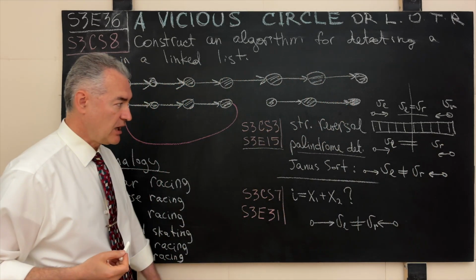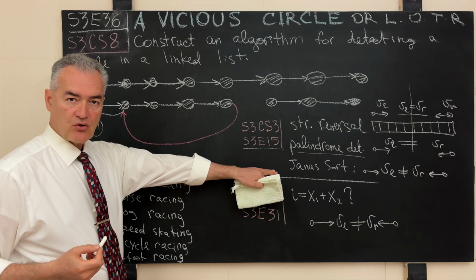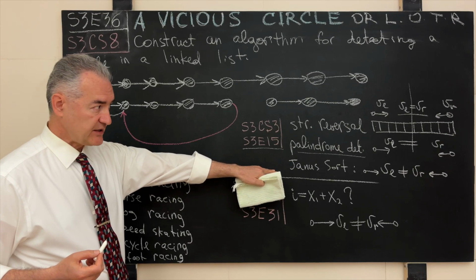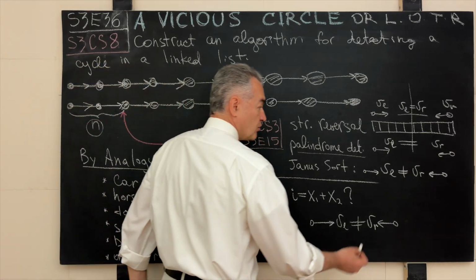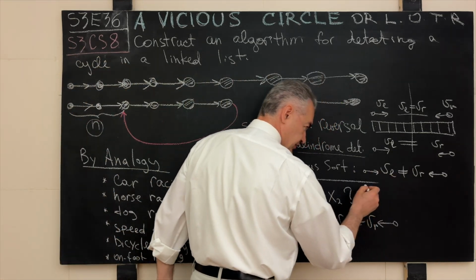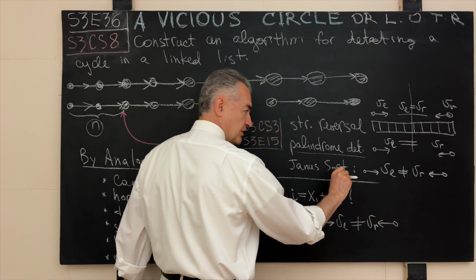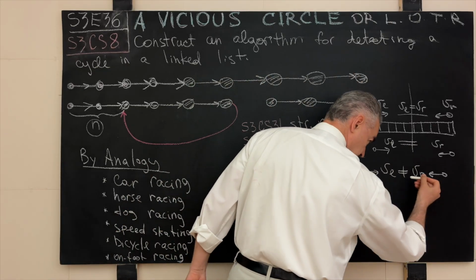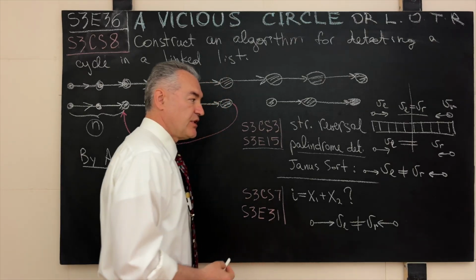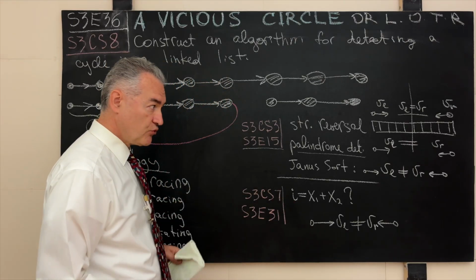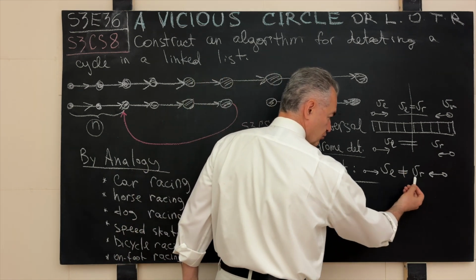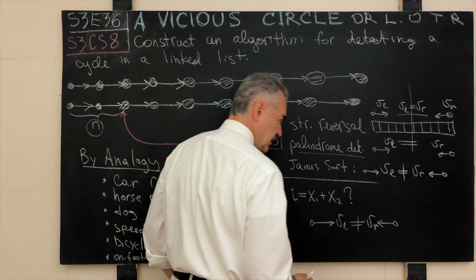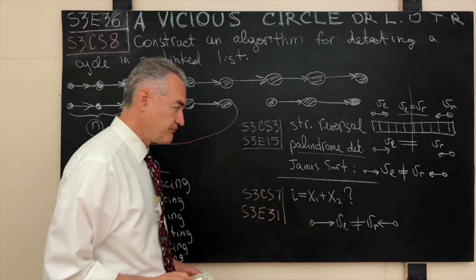But when we came to the actual construction of the Janus Sort algorithm, we realized that the equal speed is not going to cut it anymore. So here we still have two runners. The left runner starts from the left extremity of the input container. The right runner starts from the right extremity of the input container. Both of these runners move towards each other, but this time the velocities of these two runners are not the same and they are conditional.